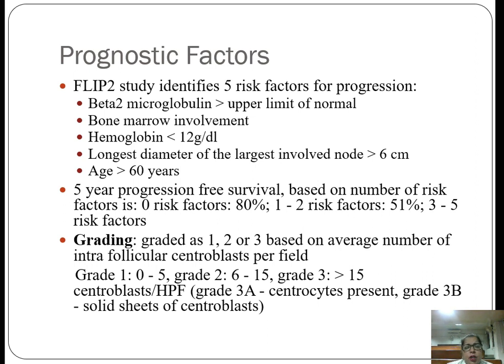These are graded according to the number of centroblasts present per field. Grade 1 is 0 to 5, grade 2 is 6 to 15, and grade 3 is more than 15 centroblasts per high power field. Grade 3 is again subdivided into 2 types, 3A and 3B. In grade 3A, centrocytes are present along with the centroblasts, and in grade 3B, solid sheets of centroblasts are seen.